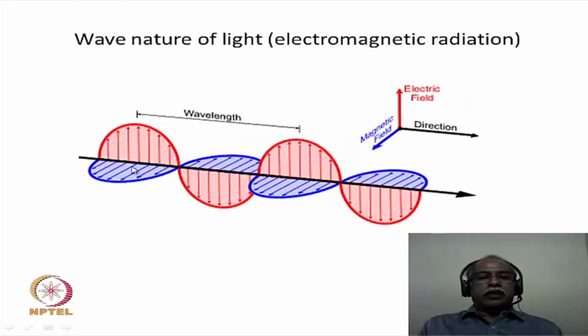And the arrows that are shown here are the vectors of the intensity or the amplitude of the electric field in this particular case. The amplitude of the magnetic field is shown in the blue color. So this is essentially how the wave nature of light is being explained.